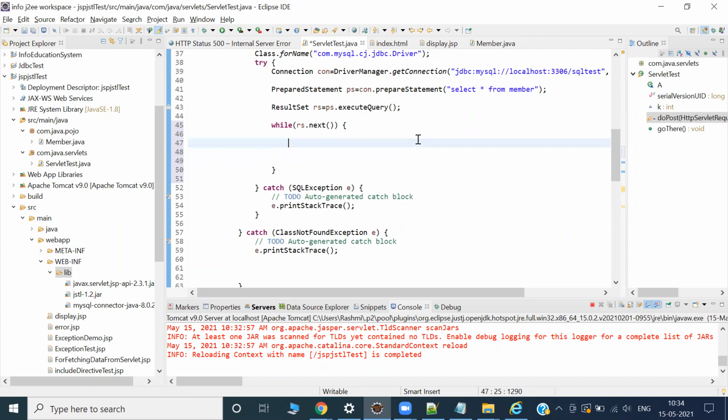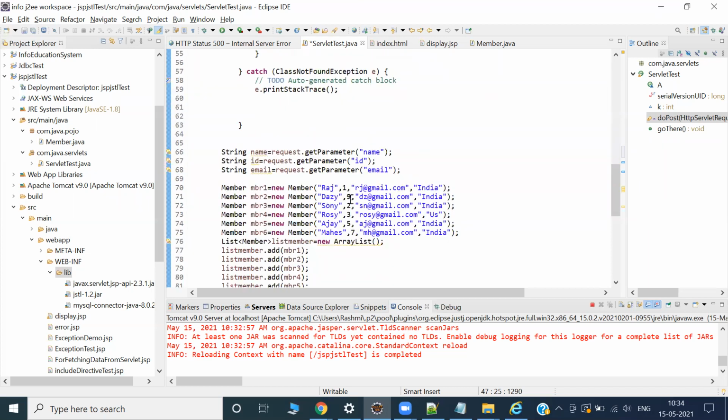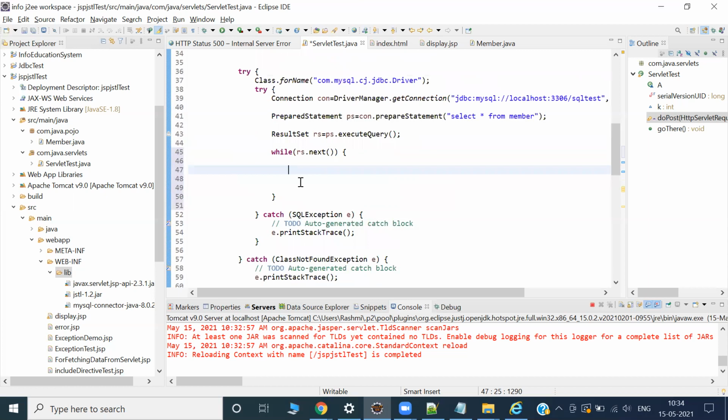Okay, I tell you what, if I write out.println, it will simply show the result here in console. But what we can do, we can create the member object, and inside member I'll create a list of member object. Same concept I can write here. I'll create the member object by using new operator. Member mbr1 is equal to new member. Before that I will create an array list of the member, and every time I'll create a member.